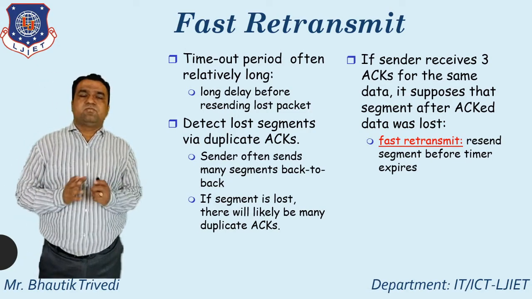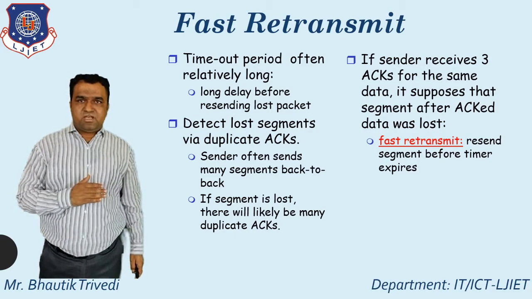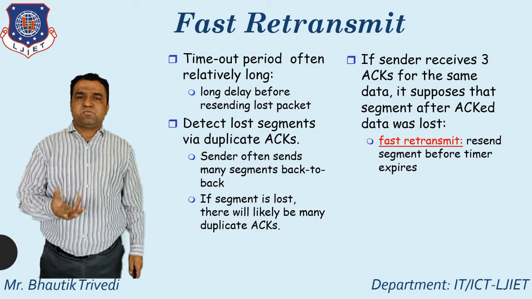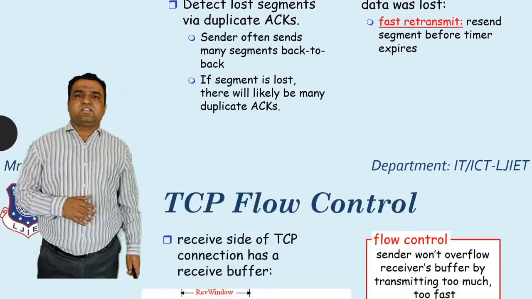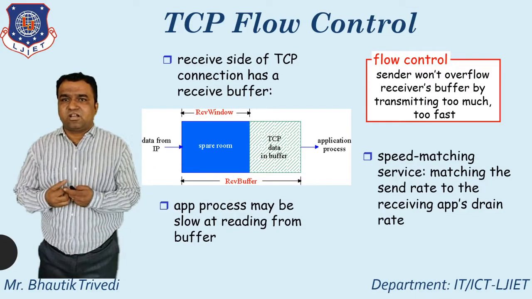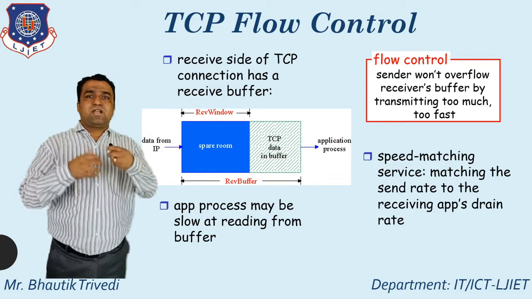So up to this, whatever the discussion, that is totally regarding the concept of the TCP: how you apply the retransmission, how you apply the fast retransmit, what's the segment structure behind the TCP. After that, what is the meaning of flow control and what is the meaning of error control, already you know. So TCP supported the flow control, but how?